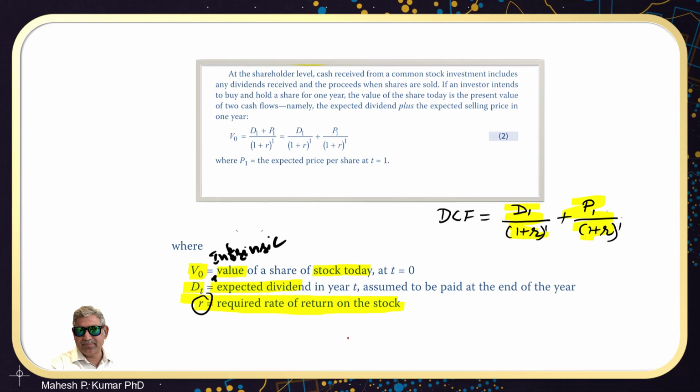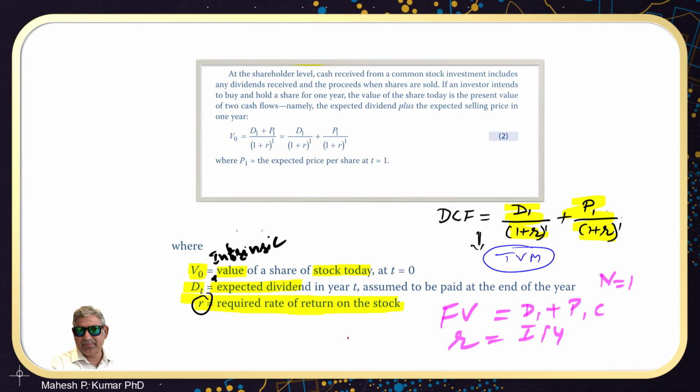We can use the TVM row on the calculator to discount them: we add D1 plus P1 and enter it as future value, R goes as I/Y, N is 1, and then we compute present value, which gives us the intrinsic value of the share.